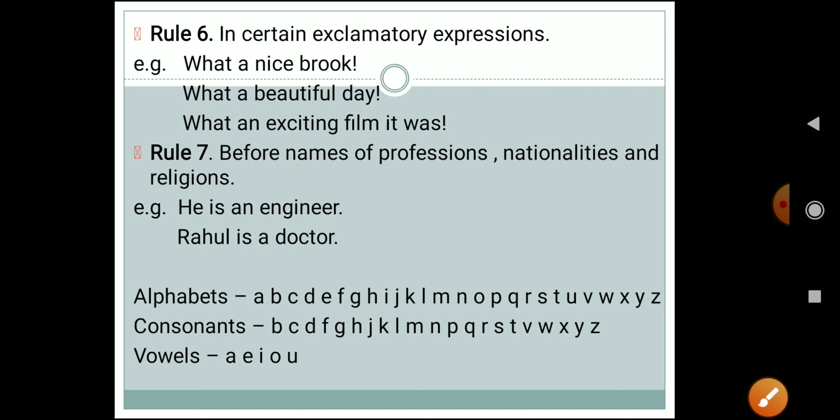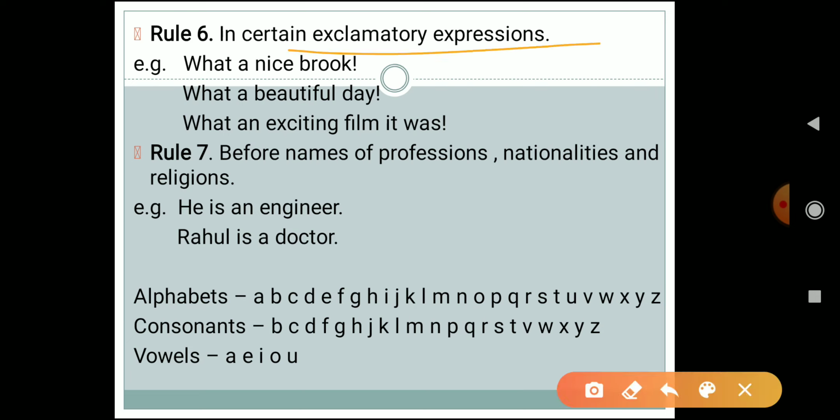Okay, now let's see another rule. Rule 6. What does rule 6 say? Rule 6 says that in certain exclamatory expressions, whenever we are talking about any exclamatory expression, I have told you that exclamatory sentences generally begin with which words? How or what, right? So whenever any exclamatory expression starts with the word what, we have to use a or an.